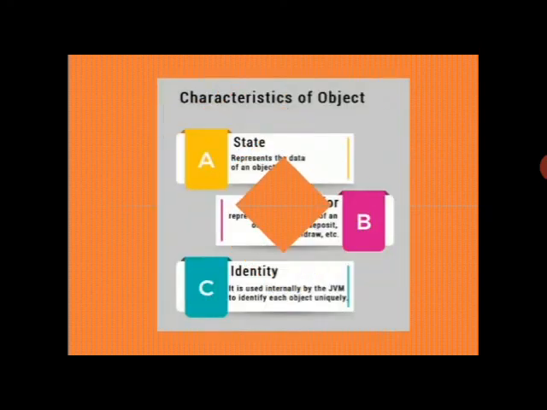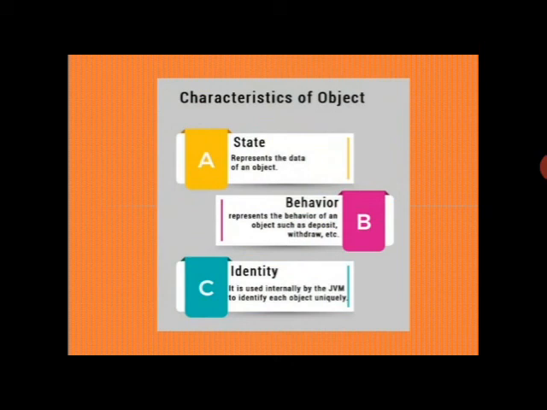Object has three things: state, behavior, identity. See the picture of characteristic of object. State means attributes, characteristic or variable. Behavior means function, method or behavior. Identity means unique ID. So every object has three things.